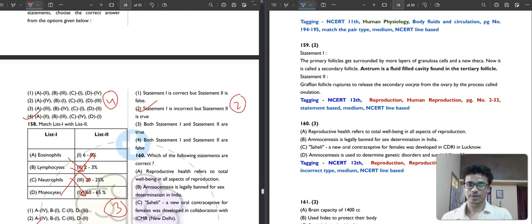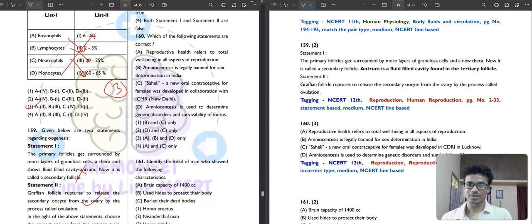So easy. Then we have a very good question, 160. It is asking which of the following statements are correct. Reproductive health refers to total well-being in all aspects of reproduction. Absolutely, this is correct. What is the definition of health? Tell me. In PSM you will need this. Health is the complete physical, mental and social well-being, and not merely the absence of disease or infirmity. That is the definition of health by WHO. So this is correct.